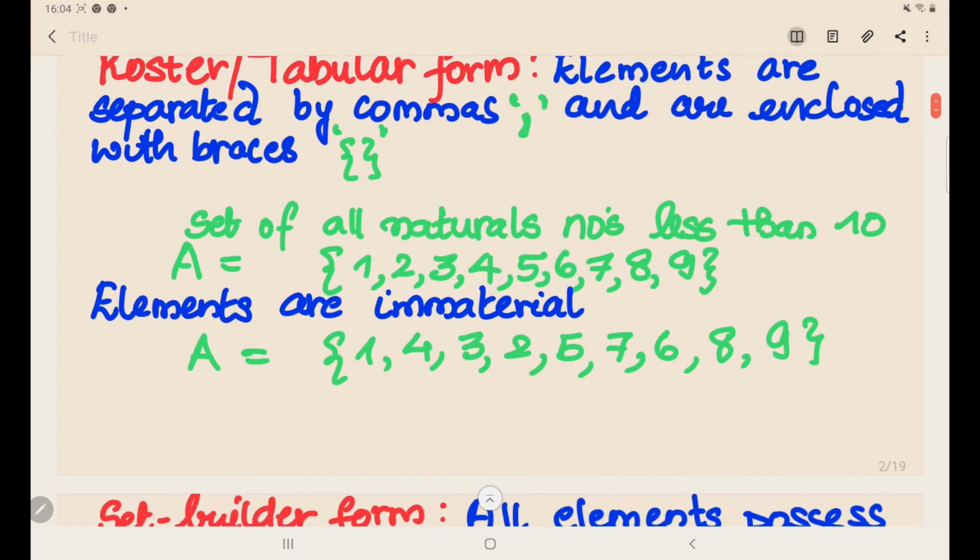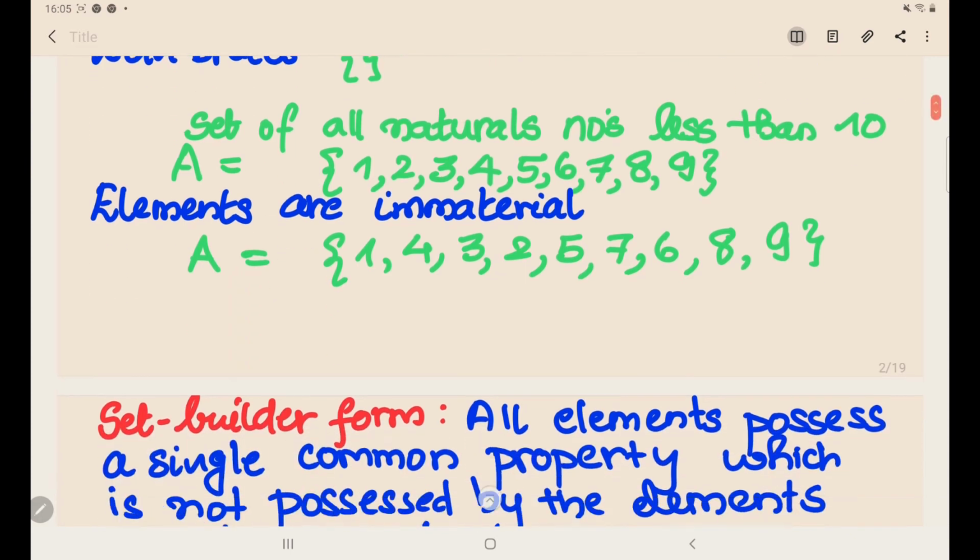It is also said that in a set the order of elements is immaterial. What does immaterial mean? Wherever you want, you can place the elements and the set is still okay. That means 1, 4, 3, 2, 5, 7, 6, 8, 9 is the same as the set mentioned above. So that's all for the roster and tabular form, and now let's learn about the set builder form.